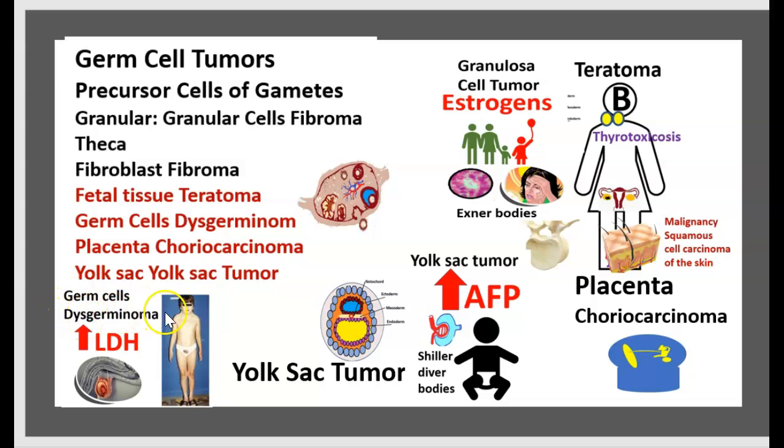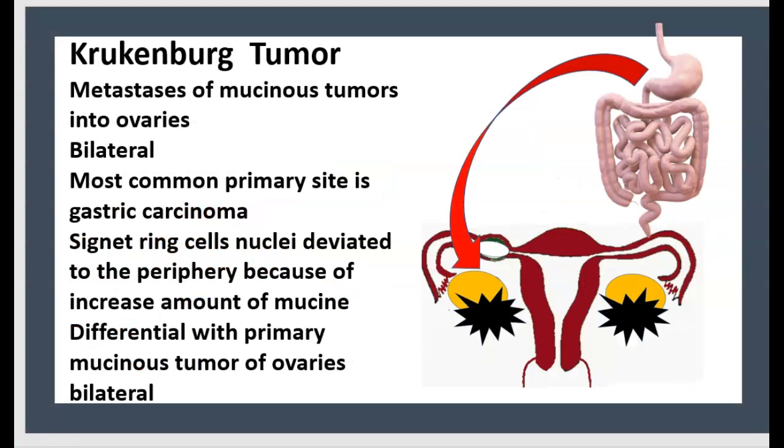Germ cell dysgerminoma, look for an increase of LDH, Turner syndrome, and the equivalent of Sertoli in male. The last one is Krukenberg tumor, metastasis of mucinous tumor into ovary.